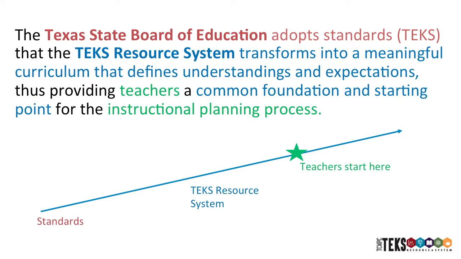So you're looking at starting with the standards, having the TEKS Resource System transform those standards into a meaningful curriculum, and the teachers can take this really as the basis for their instruction and planning process.